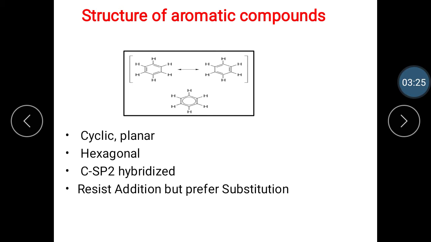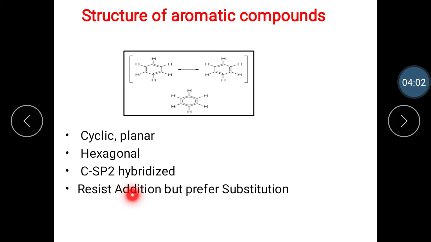Benzene has a cyclic, planar, and hexagonal structure. All carbon atoms in benzene are sp2 hybridized. All hydrogens in benzene are equivalent. If a hydrogen is substituted by another atom or group, it does not matter which hydrogen is replaced, only one product is formed. And remember that in benzene, mono substitution leads to a single product and di substitution leads to three isomers. And typical reactions of benzene are substitution reactions.